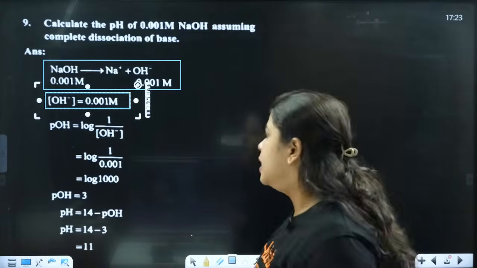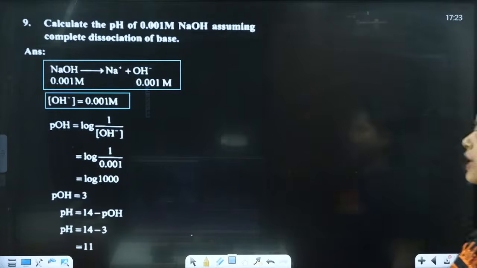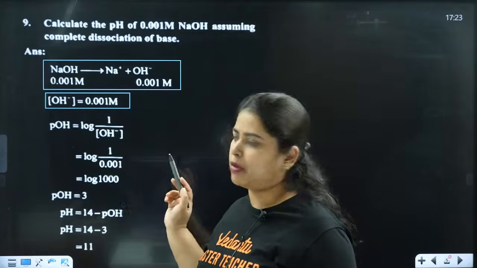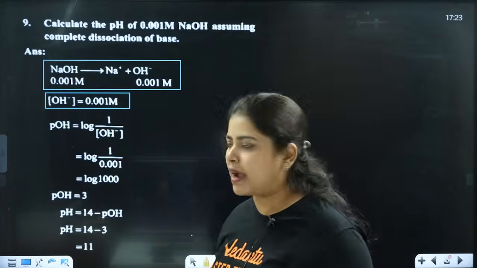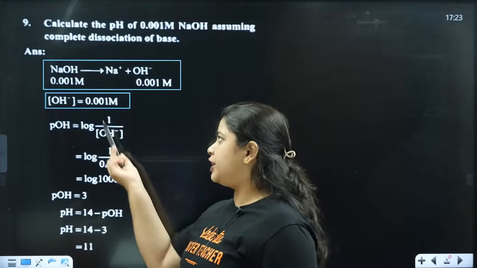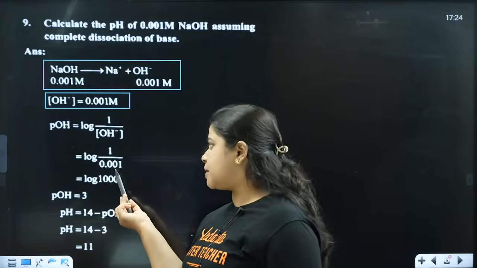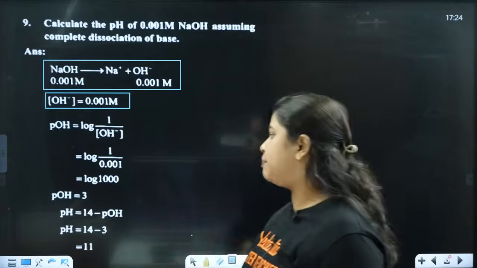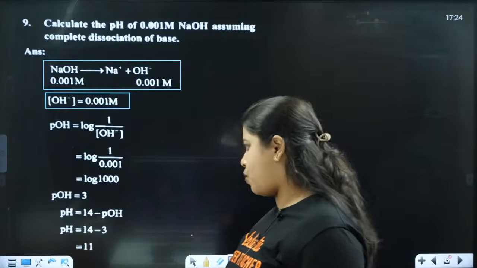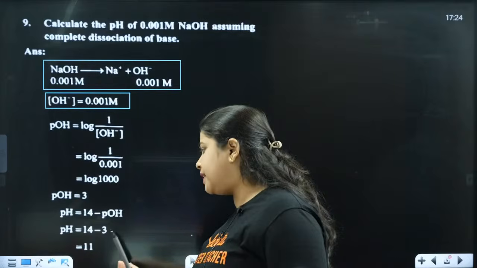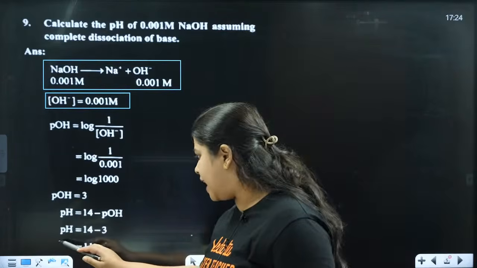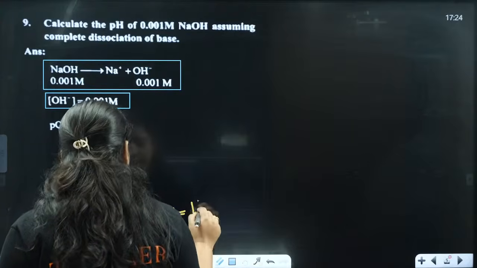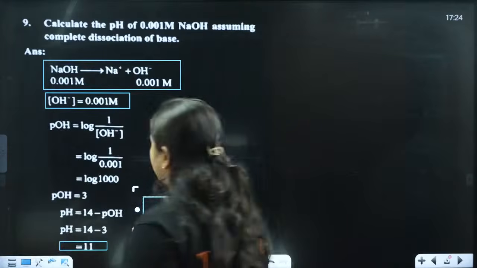Done. Next, pOH is equal to log of 1 by OH minus, that is the log of 1 by the OH value, which is already given here as 0.001 M. Just substitute. Log of 1000 is going to be 3, and pH is equal to 14 minus pOH. That is pH is equal to 14 minus 3, that will be 11. The pH value will be 11, and 11 will be the proper answer for the question.